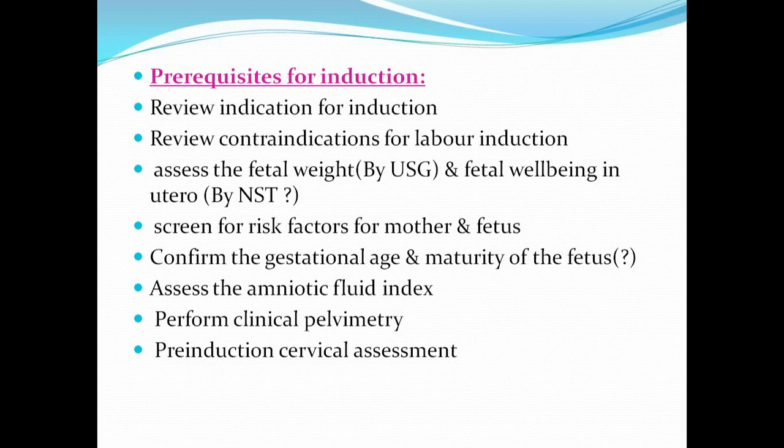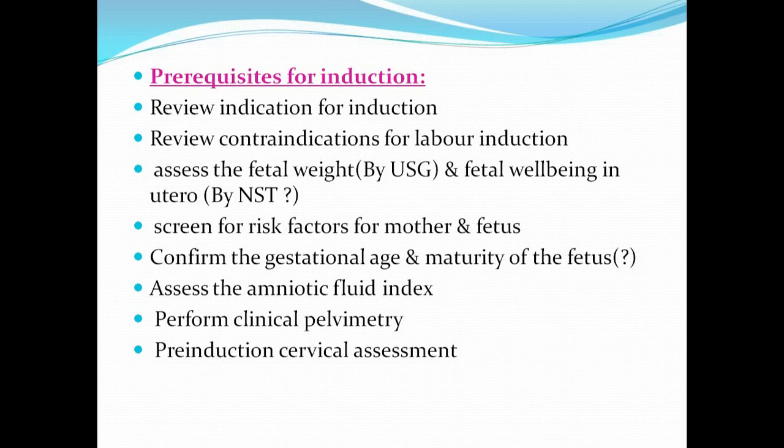See, from LMP, you can calculate the gestational age. Suppose the gestational age from LMP and from ultrasound is beyond 37, 38 weeks, almost 39 to 40 weeks, it means the fetus is mature enough to survive outside on its own with no support.